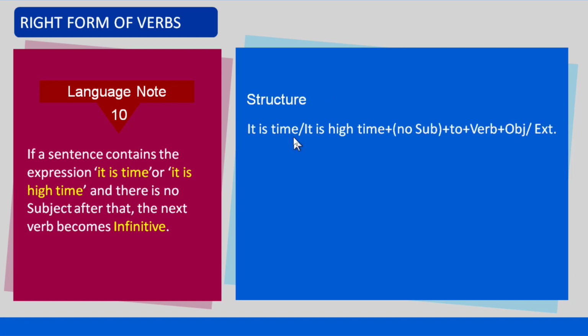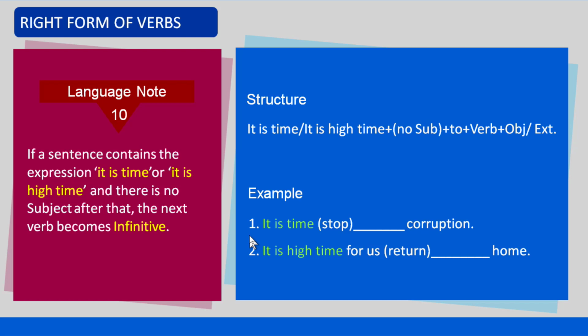Structure: it is time or it is high time, no subject, plus to plus verb plus object or extension. Let us see examples. Number 1, it is time to stop corruption. Number 2, it is high time for us to return home.